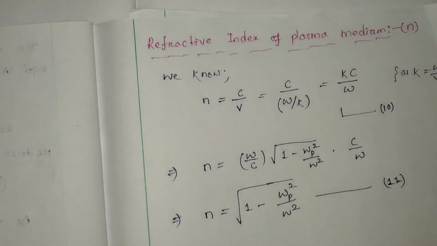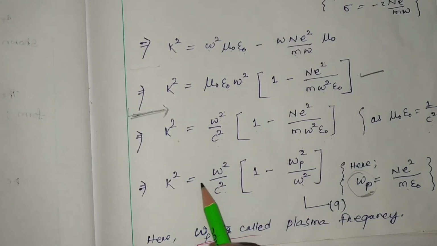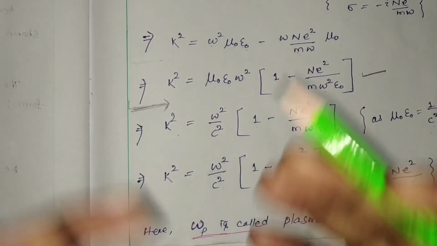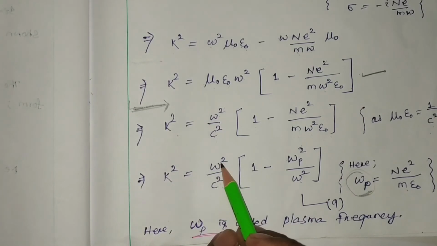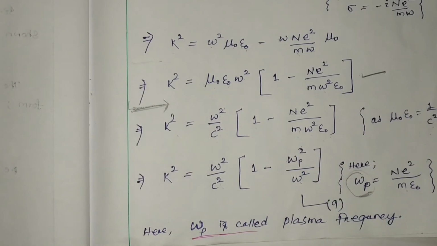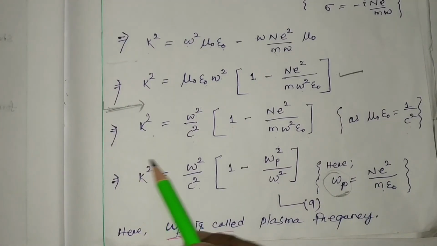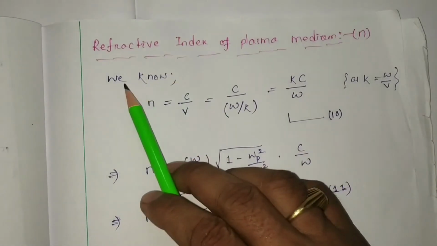Now, refractive index of plasma medium. Here from the propagation vector we can find the relation between omega, c and plasma frequency, because the propagation vector indicates along which direction the electromagnetic wave is propagating. So this also represents the propagation of electromagnetic wave in the plasma medium by considering the plasma frequency omega p. Now we have to consider the refractive index of a plasma medium.